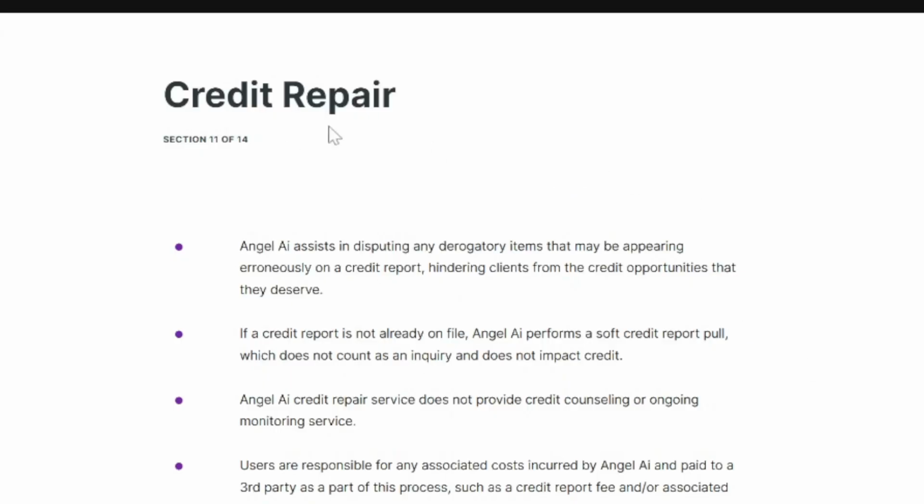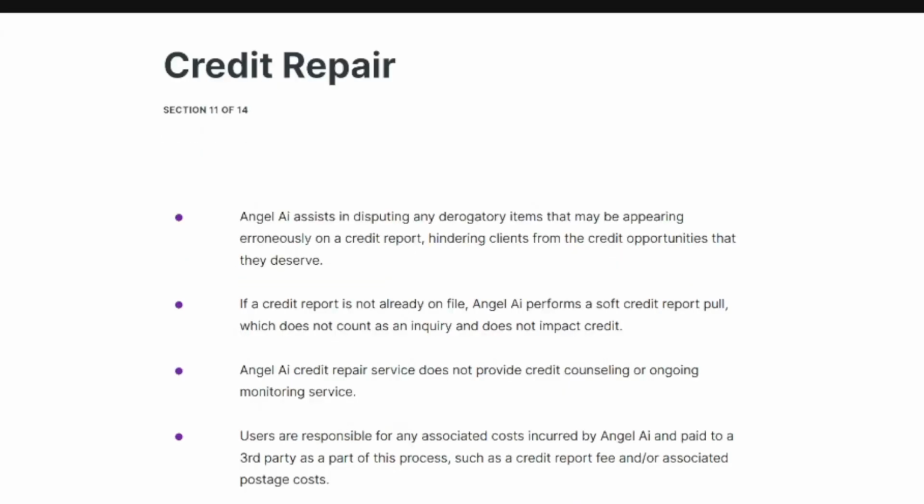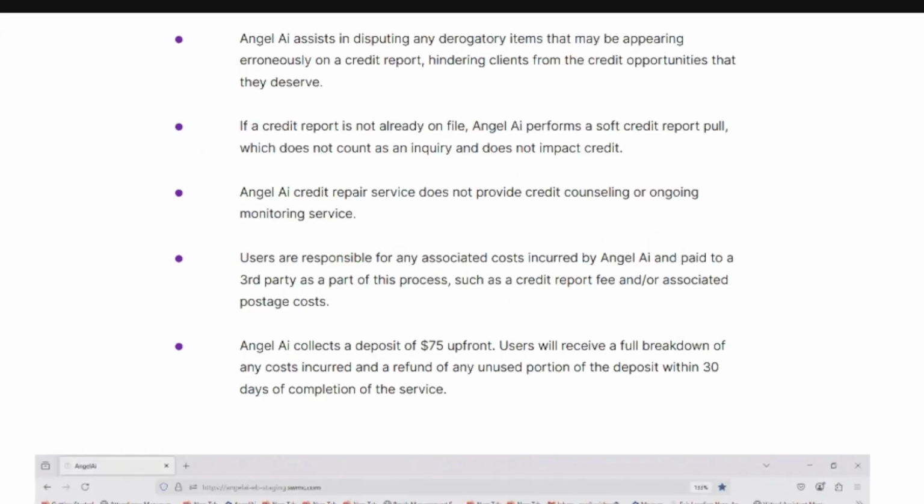Cool. I did go over the credit repair, so let me go ahead and skip this really quick. The only detail that I didn't probably share is that we are unable to provide any counseling or guidance on the items that they wish to dispute. But once they select the items, we can take care of all that process for them.